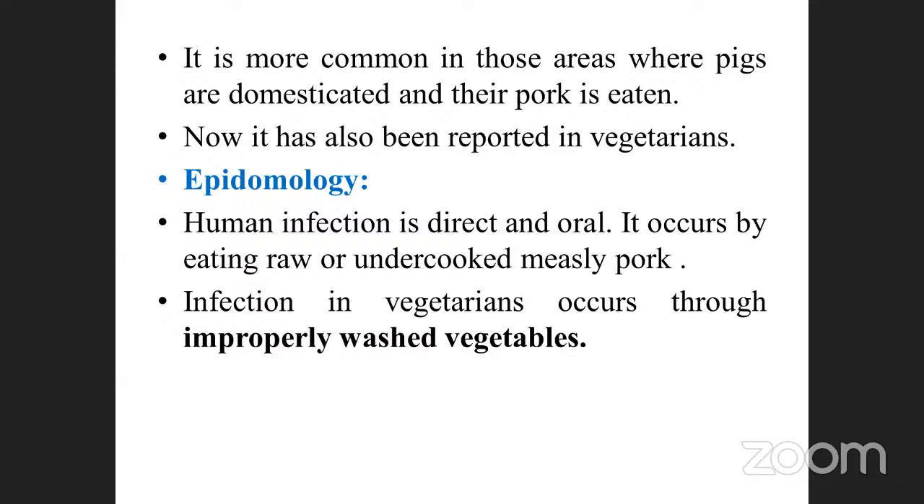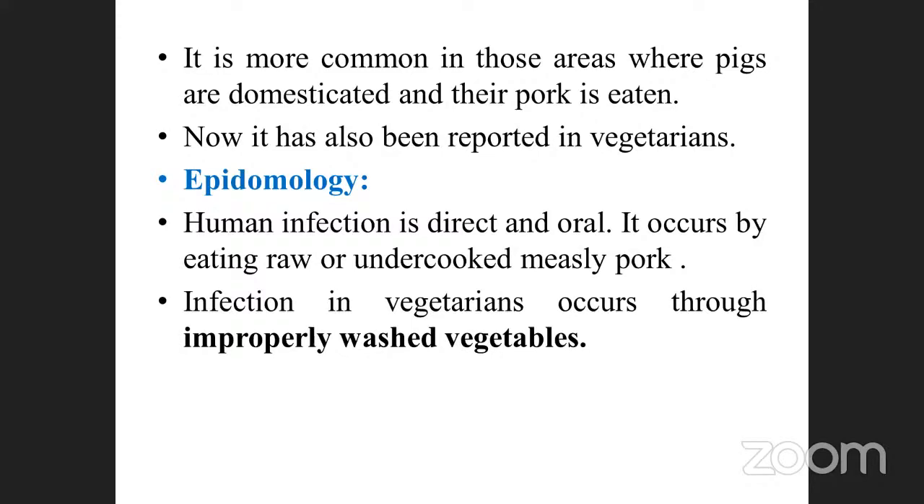Now it has also been reported in vegetarians. This is very, very important. How will it enter your body? Pork, raw or partially cooked meat. Human infection is direct and oral. It occurs by eating raw or uncooked measly pork. In vegetarians, infection occurs through improperly washed vegetables.